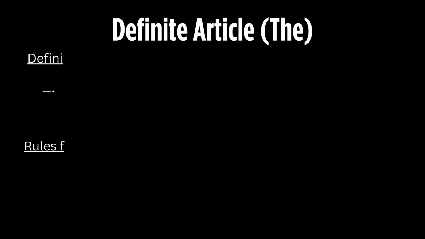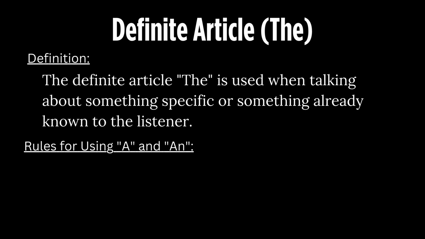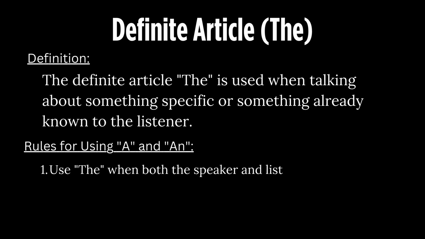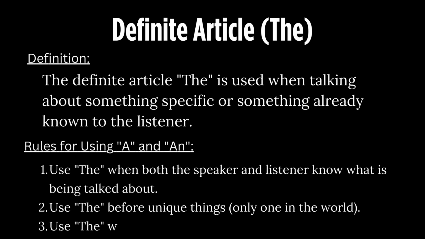Definite article, the. Definition. The definite article, the, is used when talking about something specific or something already known to the listener. Rules for using the. Use the when both the speaker and listener know what is being talked about. Use the before unique things, only one in the world. Use the with superlative adjectives.